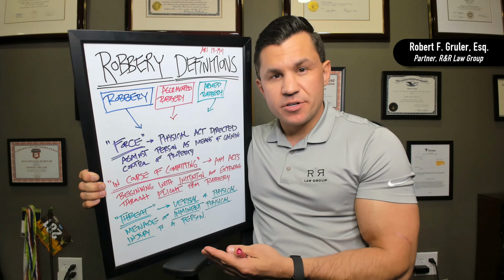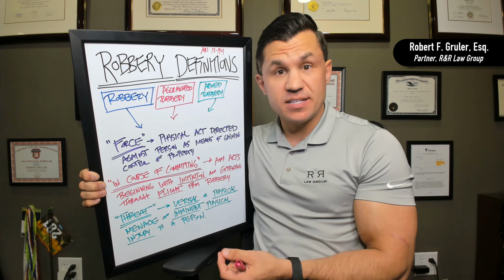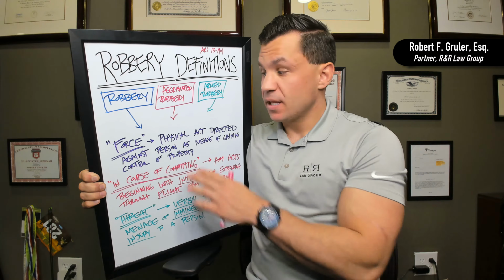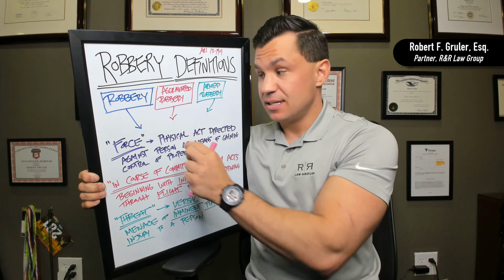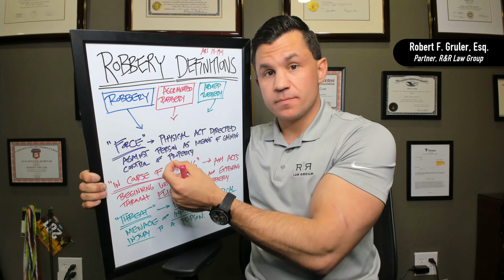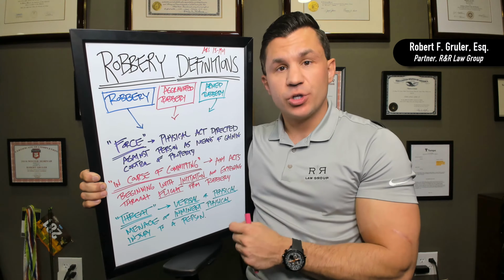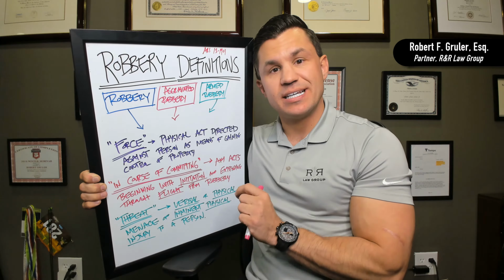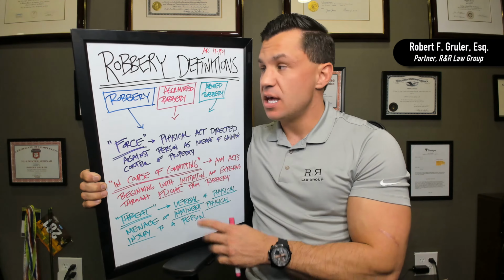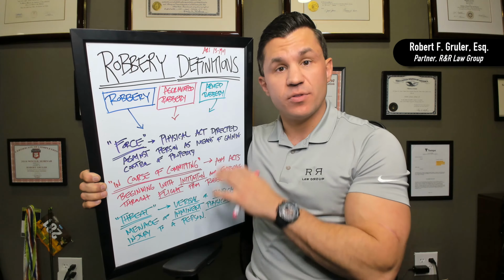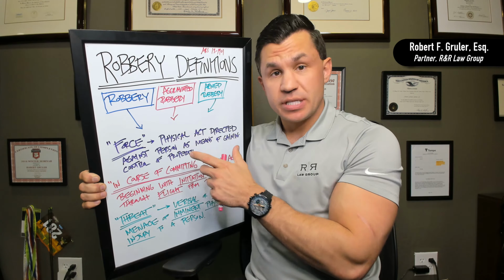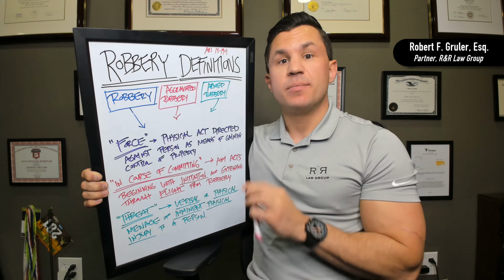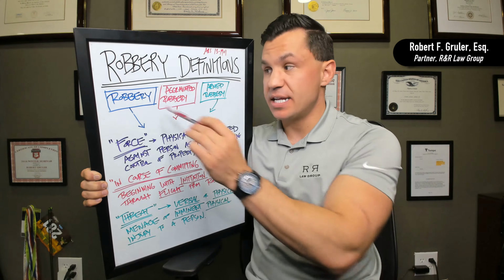So you can see here, knowing these definitions is pretty important because you can draw some pretty good defenses to these things. So if the law says that you had forcefully done something, but it was only a verbal act and not a physical act, that's not the right language. It wasn't force. It may have been a threat, but it's not force. So you have to look at the definitions and understand clearly how they are written out, because it could open the door to some pretty serious defenses. So this is the robbery definition portion of the robbery cases. In other statutes and other videos, we talk specifically about robbery, aggravated robbery, and armed robbery, but it's important you understand this is the foundation to understanding these other charges.